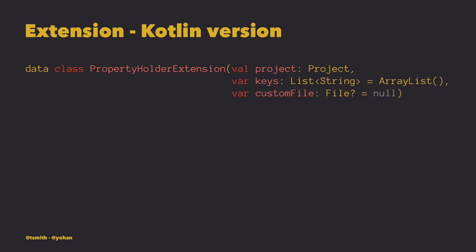And here's the version of the extension class. So we're using the data class feature that Ty was talking about. And what's interesting here is that it's even more concise than the Groovy version that we saw earlier. This class has one constructor that takes 3 different parameters. And again, we make custom file nullable just for the sake of it. And it will create all the getters and setters for you, like the Groovy version.